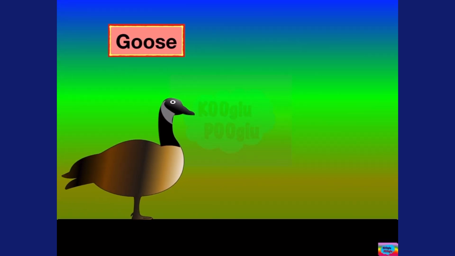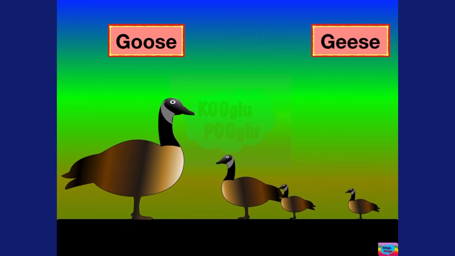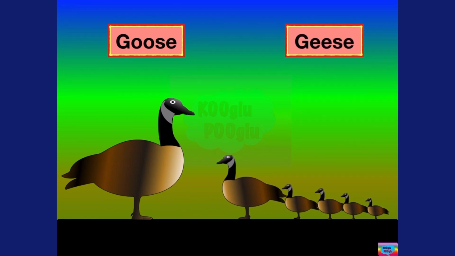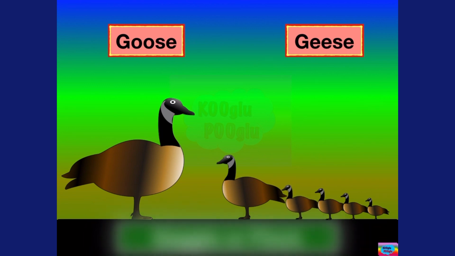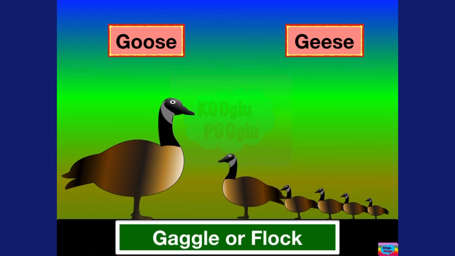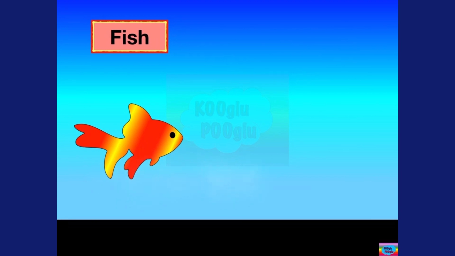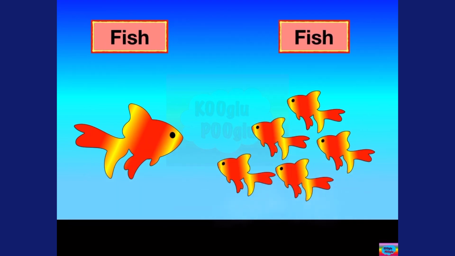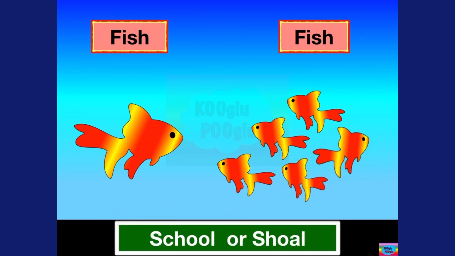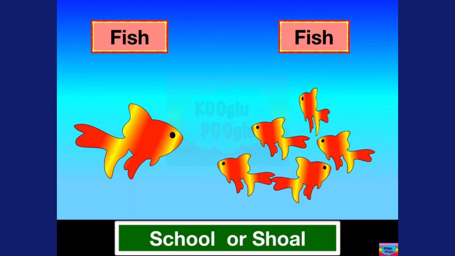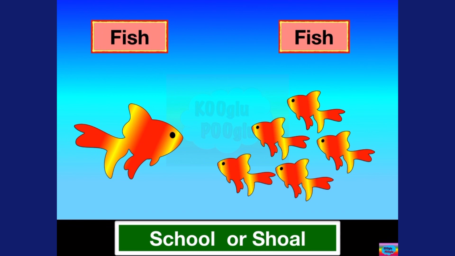Here we got a goose and geese. And what do we call a group of geese? We call them a gaggle or a flock. Here we got a fish, and here we got multiple fishes. Bloop, bloop, bloop. We call a group of fishes a school or a shoal.